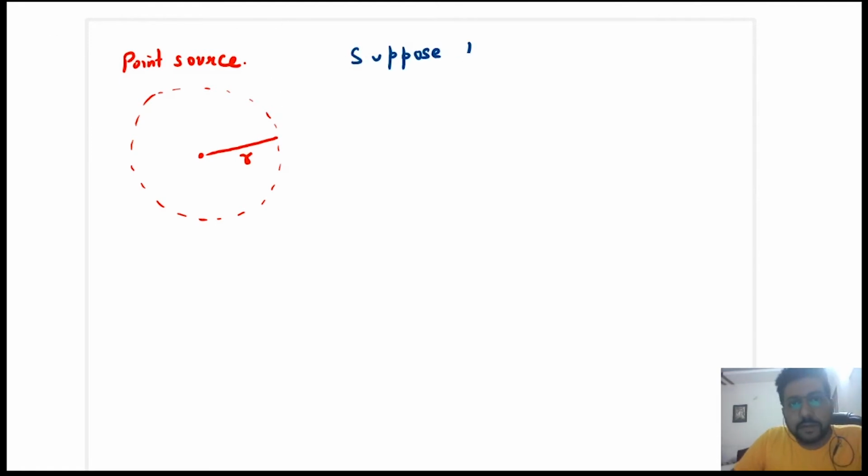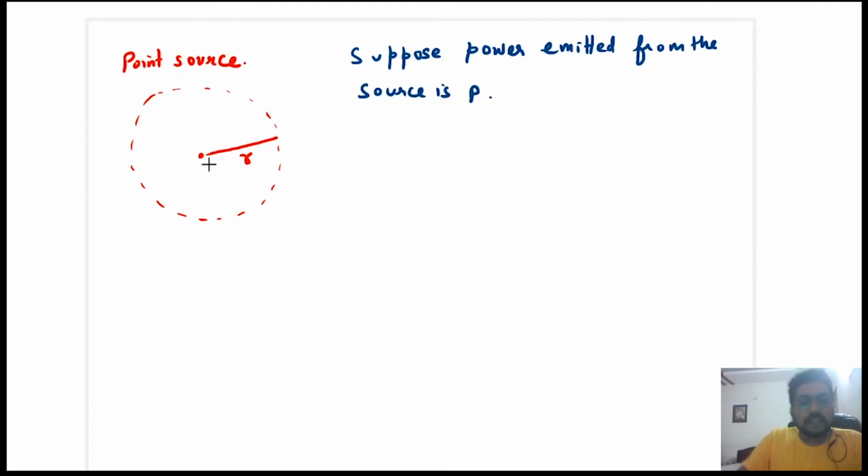Suppose power emitted from the source is P. It means ये जो source है ये P watt consume करता है और P watt of light निकालता है. Okay, so that means this source is giving you light of power P. Okay, so the power emitted from the source is P.